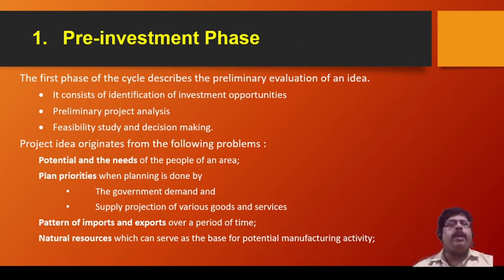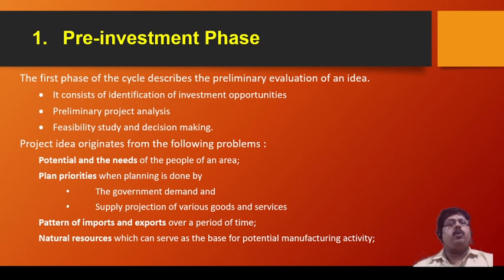For example, nowadays we have the JCB. How was it invented? Because there was a need for such a machine to reduce manpower. Even agriculture instruments or a washing machine were a need of the people. Like that, the need of the people originates the idea of projects.